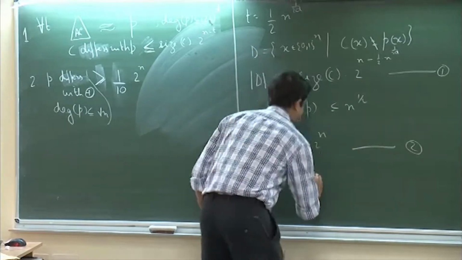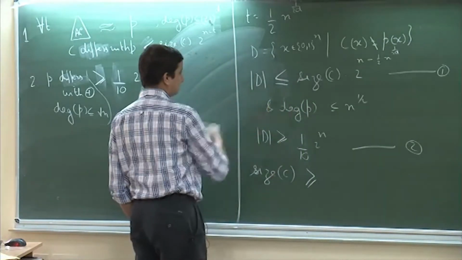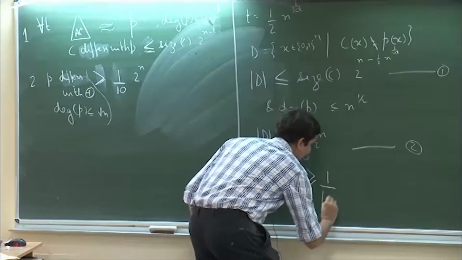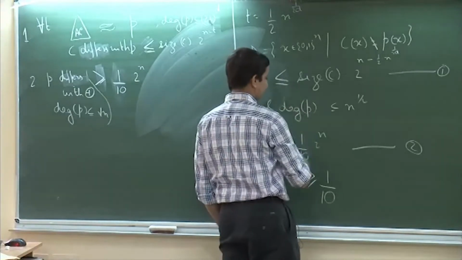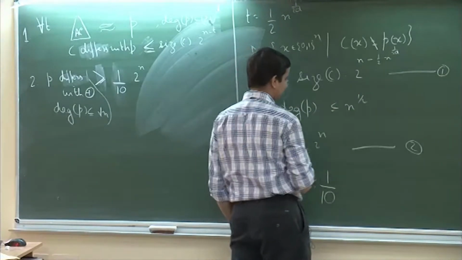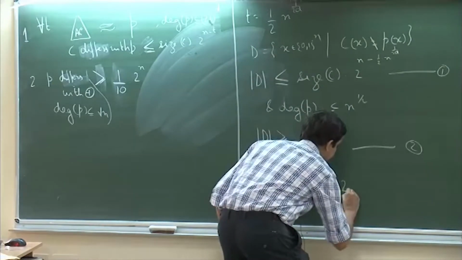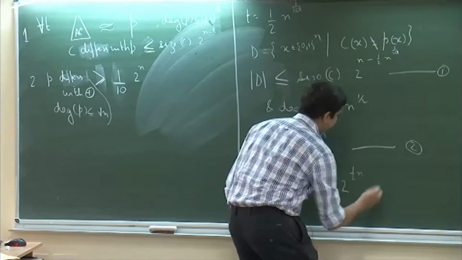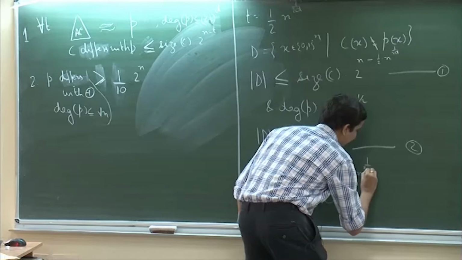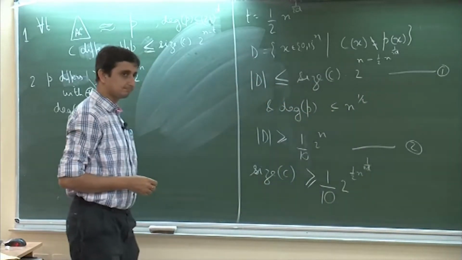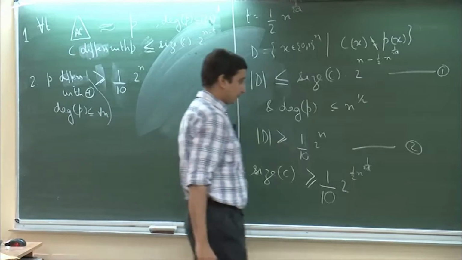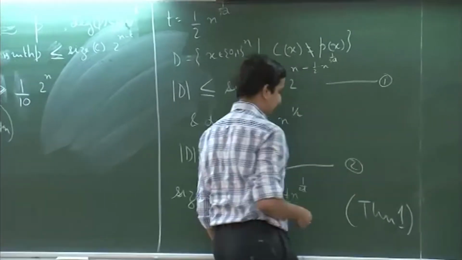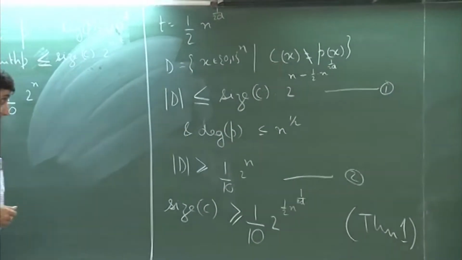So, this is what I actually wanted. Now I can club these two together, and we have that size of C is greater than or equal to, whatever constant it is, 1/10 of 2 to the power n, and 2 to the power n cancels off. So, what we have is 2 to the power half n to the power 1 over 2d. And this is what theorem 1, the first theorem, whatever it was, had claimed.